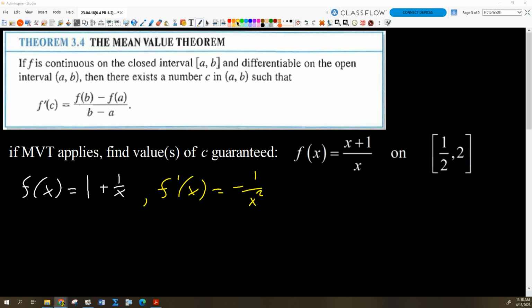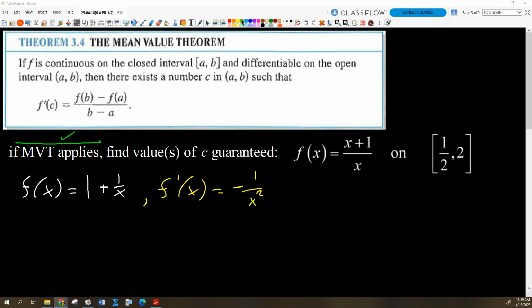But every place else we're fine, aren't we? Does that make sense? Okay. So we're good. This thing meets the criteria of the mean value theorem, right? So does it apply? Yes, it does. It applies.